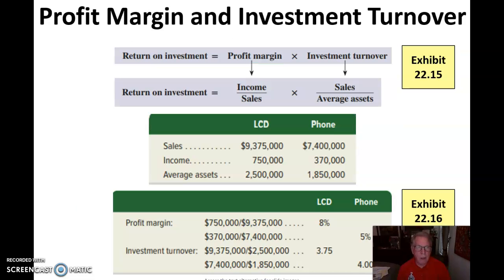In that sense, we can evaluate them based on profit margin and investment turnover. Our profit margin times our investment turnover will give you your return. All right, I think that's clear.